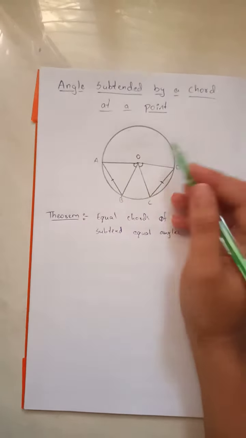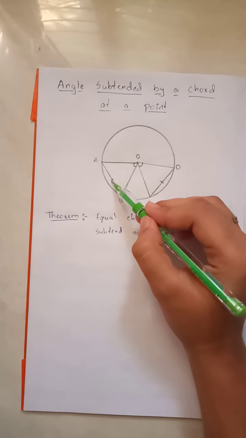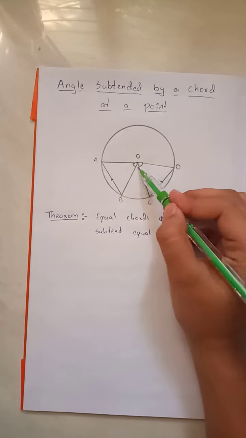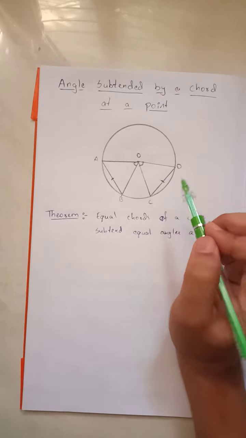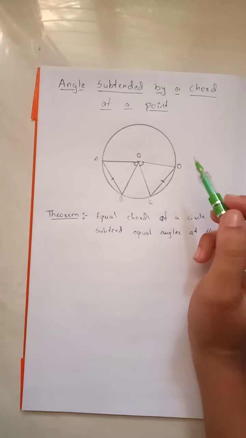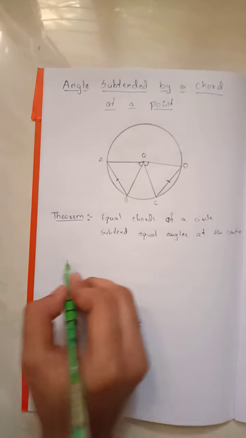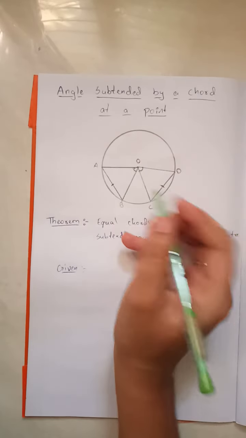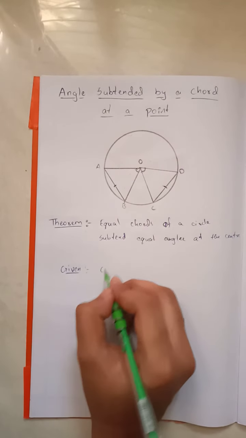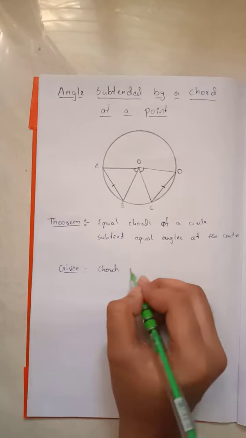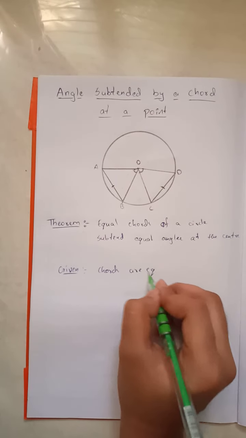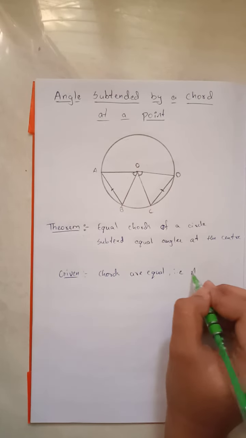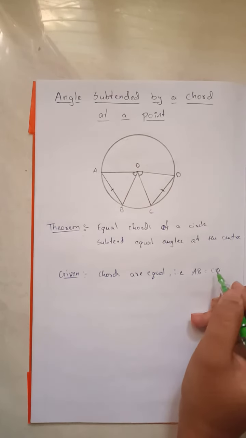Subtend means the angle formed by a line. In this, the angle subtended by this chord and the angle subtended by this chord are equal. So let's find the proof for it. We are given that these two chords are equal, that is AB is equal to CD.